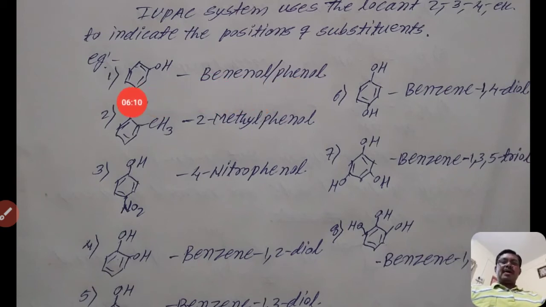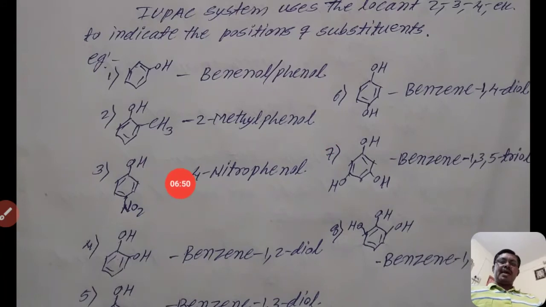So in the IUPAC system, we can also call it phenol, because the name phenol is also accepted by the IUPAC system. The name of that compound is benzenol or phenol. For the second example, there is one substituent at the second position, and the name of that substituent is methyl. Then write the position of the substituent, that is 2. The name of the substituent is methyl, 2-methyl, and the name of the parent chain is phenol,